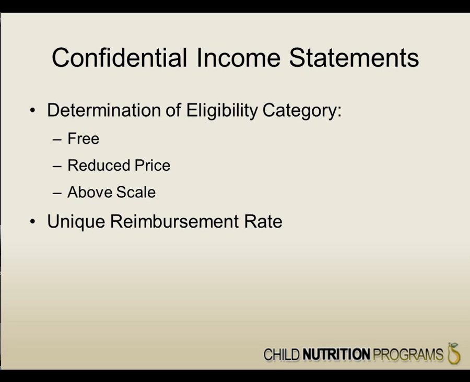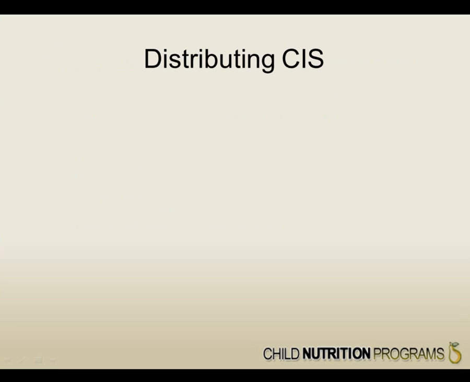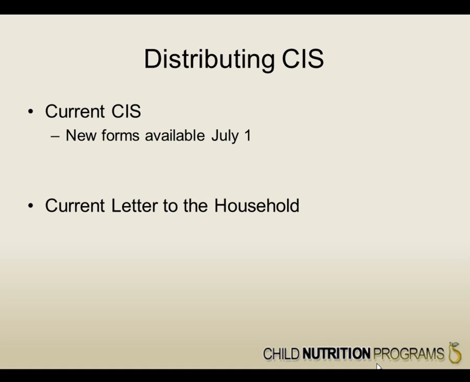enrolled participants' determined eligibility. When distributing the CIS form, sponsors will always want to double-check that they are using the current year's CIS form. Please note, new forms are available on or around July 1st of each year. Also, the CIS is required to be distributed with the current letter to the household.